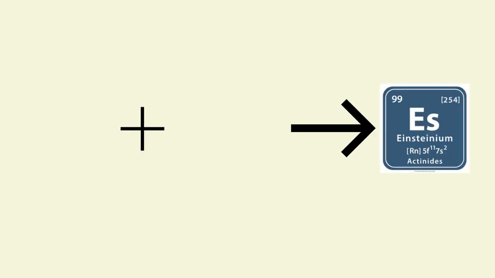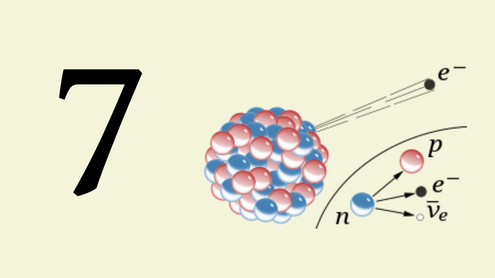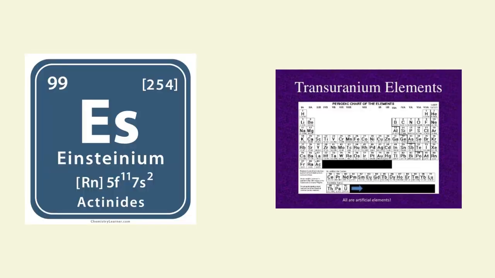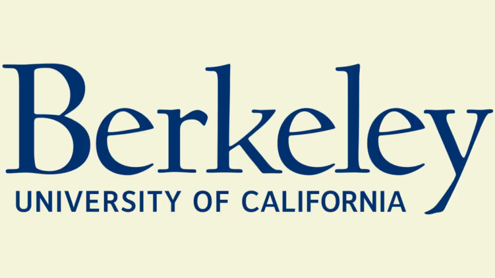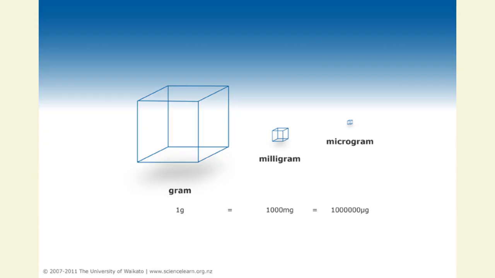Einsteinium is the product of combining 15 neutrons with uranium-238, which then undergoes 7 beta decays. Einsteinium was the 7th transuranic element to be discovered, transuranic meaning artificially made radioactive elements. In 1961, researchers in Berkeley collected enough einsteinium to be visible to the naked eye. The amount weighed approximately 10 millionths of a gram.